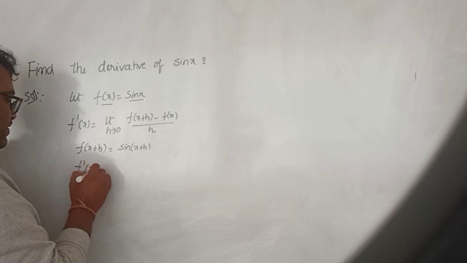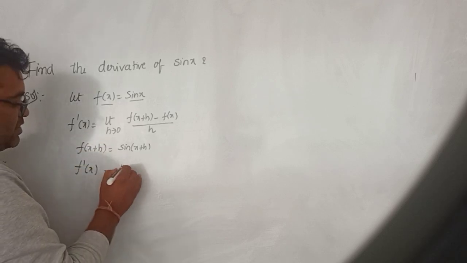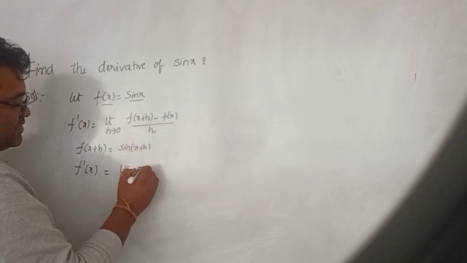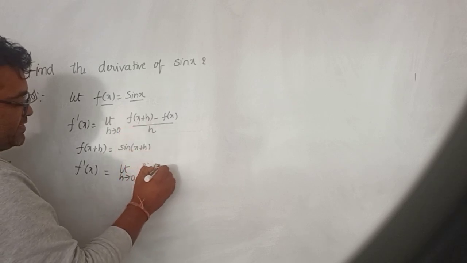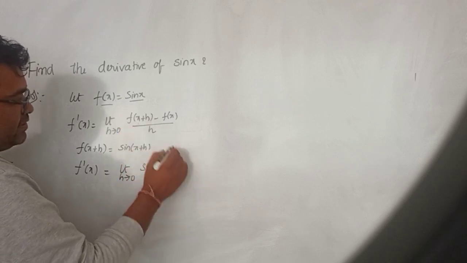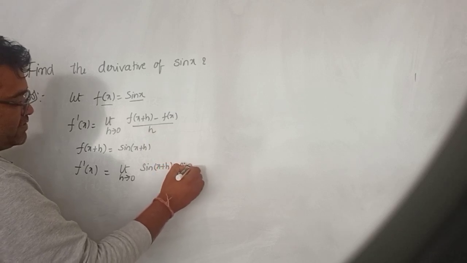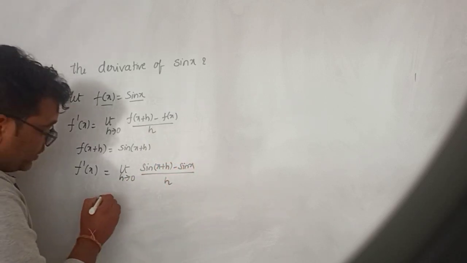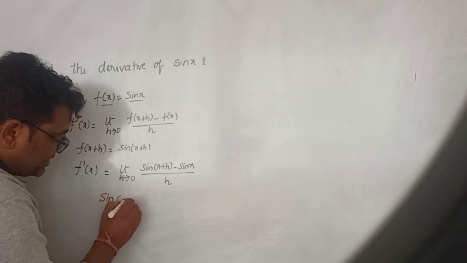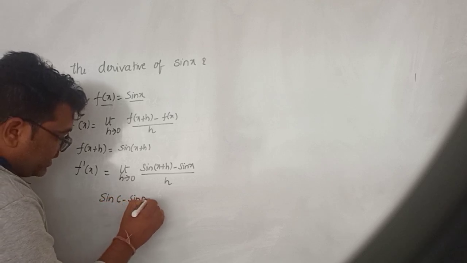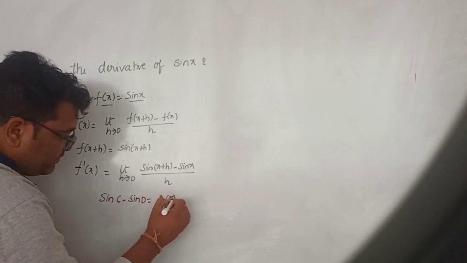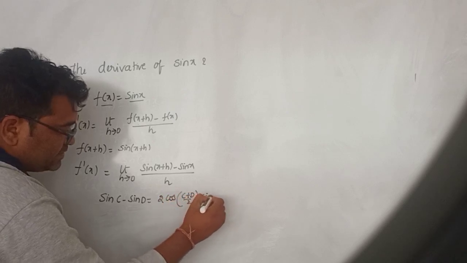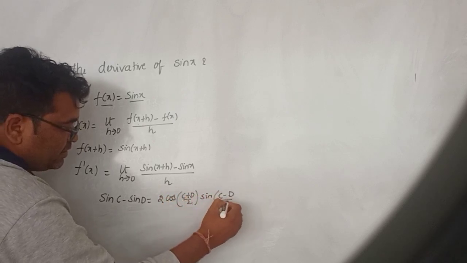Now f dash of x equals the limit as h tends to 0 of f of x plus h, which is sin of x plus h, minus f of x, which is sin x, divided by h. So here we know the formula: sin c minus sin d is nothing but 2 cos of (c plus d) by 2 times sin of (c minus d) by 2.